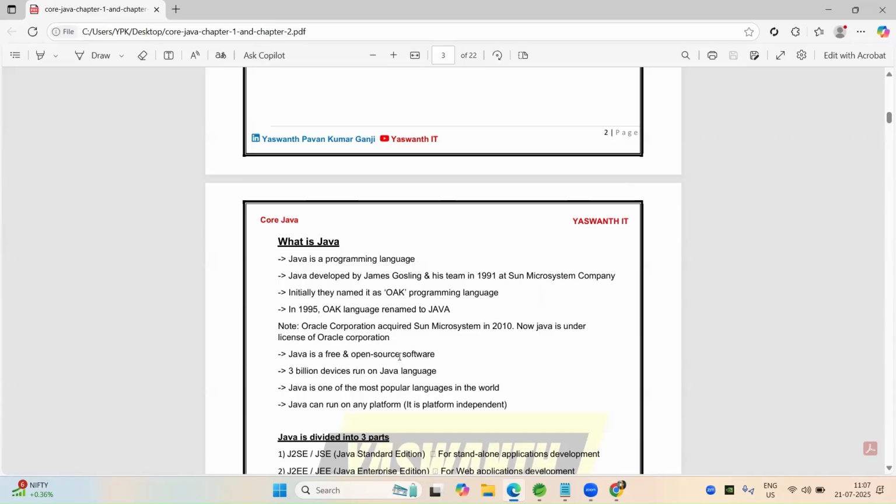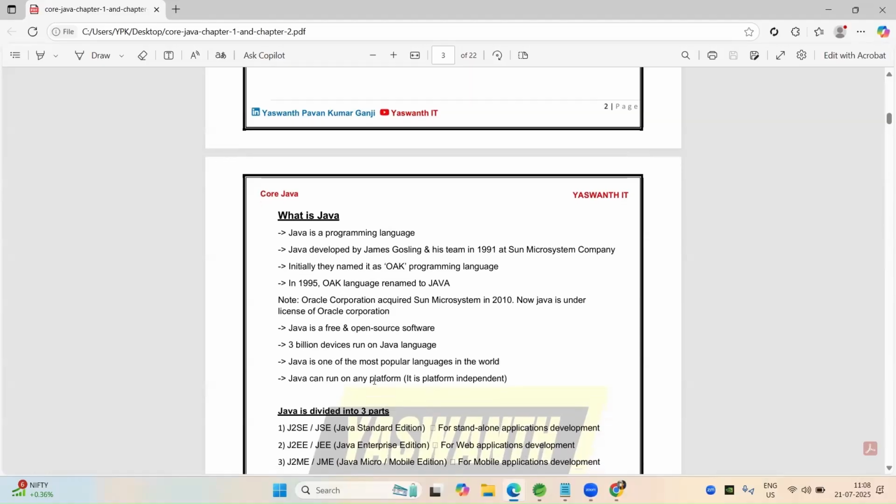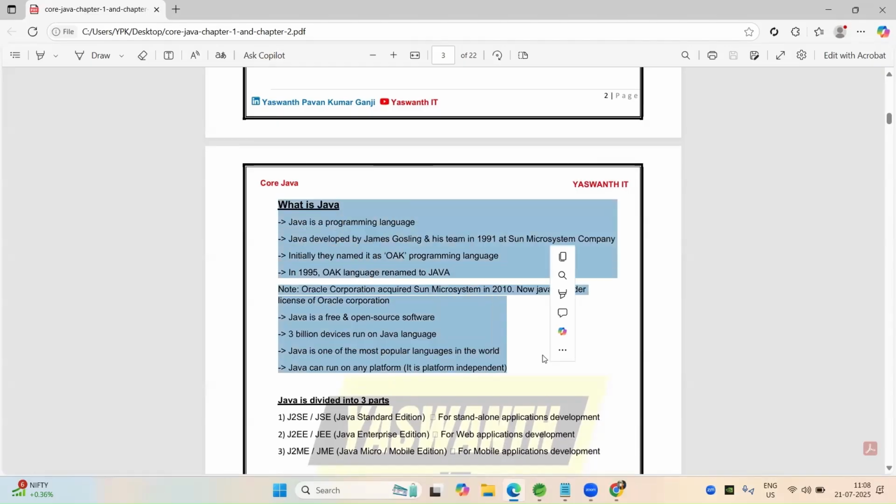More than 3 billion devices run on Java language. 3 billion means more than 300 crores of devices run on Java language. Java is one of the most popular languages in the world. Java can run on any platform. It is a platform independent programming language. So that's why it is more popular in the IT industry. This is the Java background.